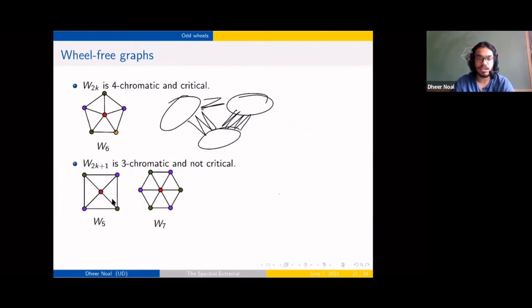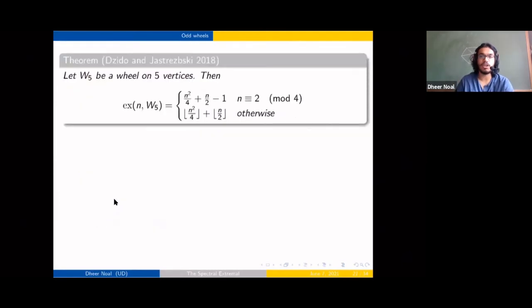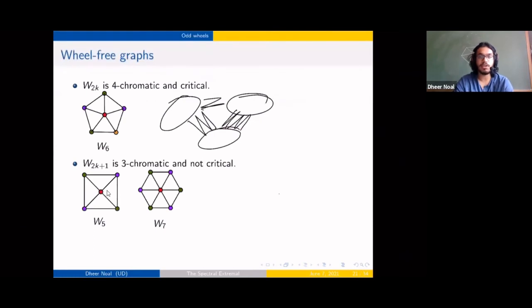For odd wheels now, this doesn't hold. These are 3-chromatic, and you can check that deleting none of these edges is going to make them 2-chromatic. So the previous thing doesn't work. All right. There was a recent result about the edge extremal numbers for forbidding the wheel on 5 vertices. So this graph over here.